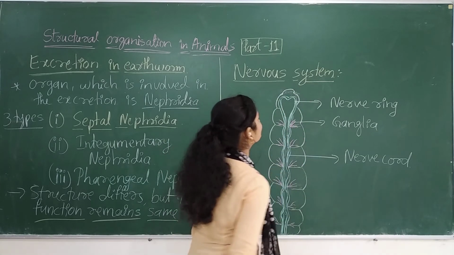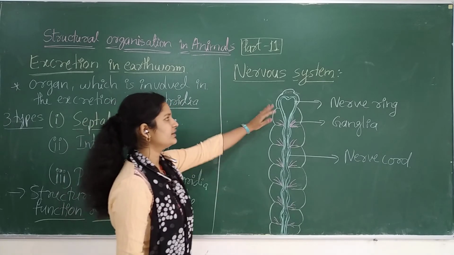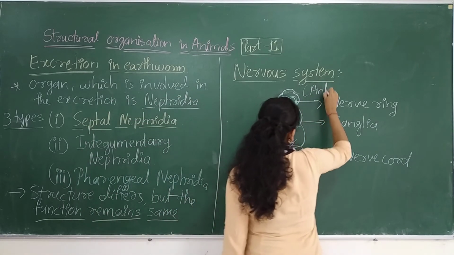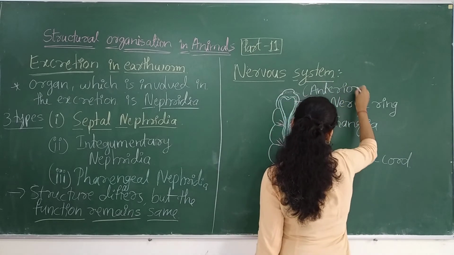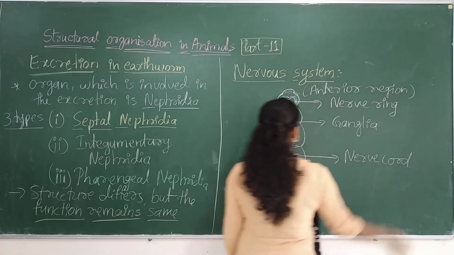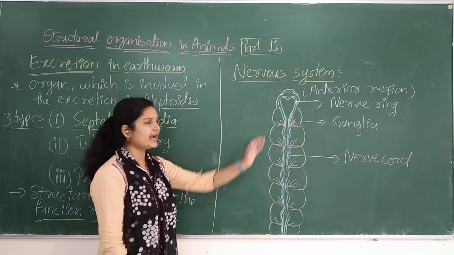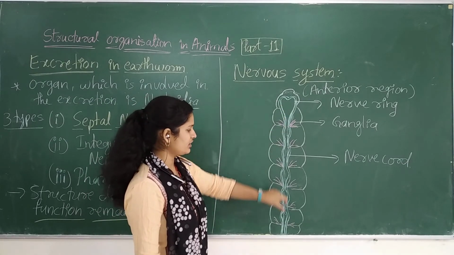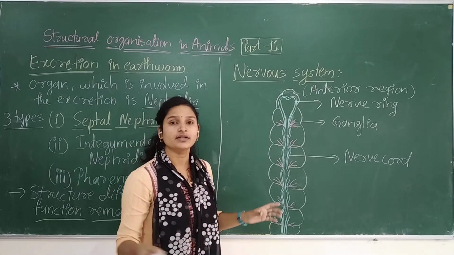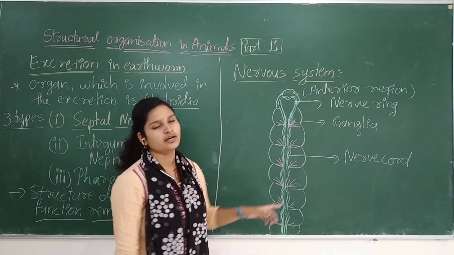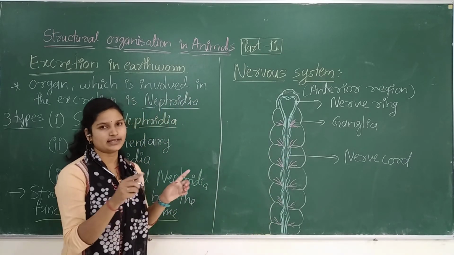This will be your mouth region, and the nerve ring is located at the anterior portion. This is your nerve cord, which is present throughout the earthworm's body, and from which the ganglia arise.